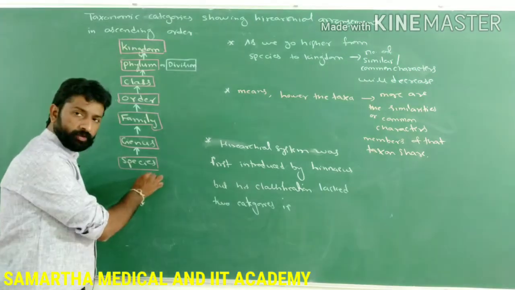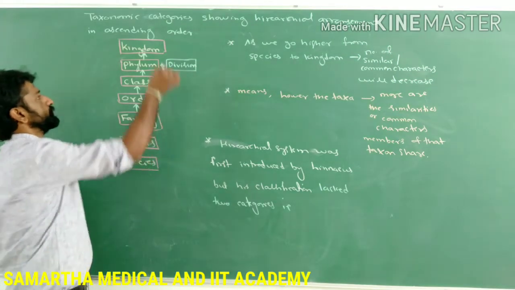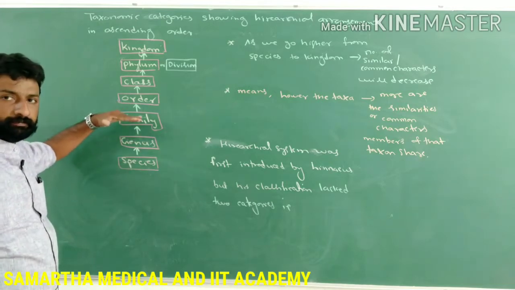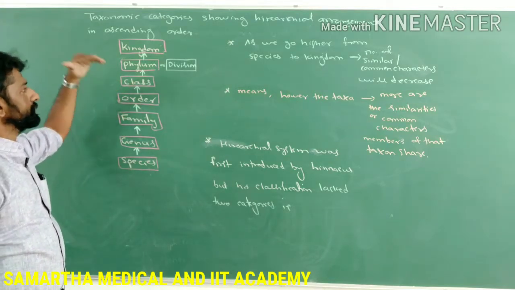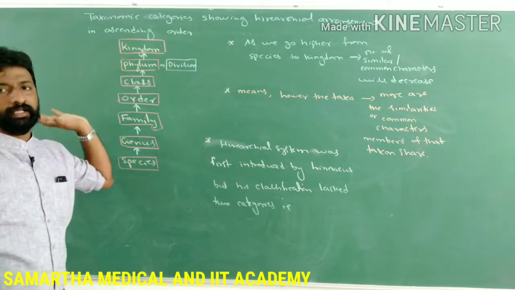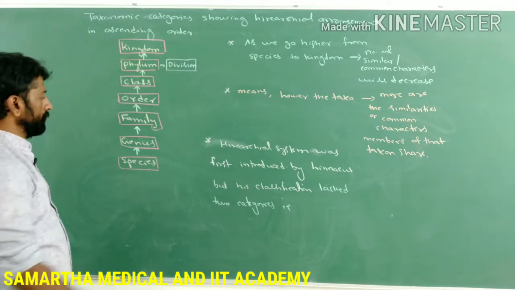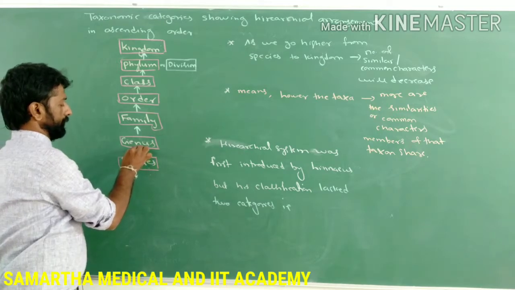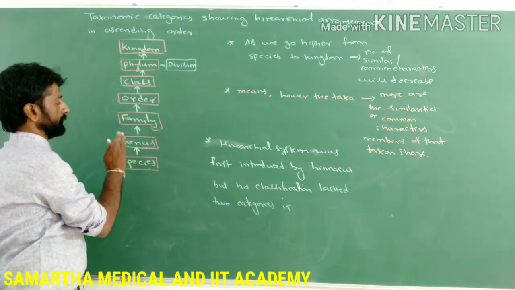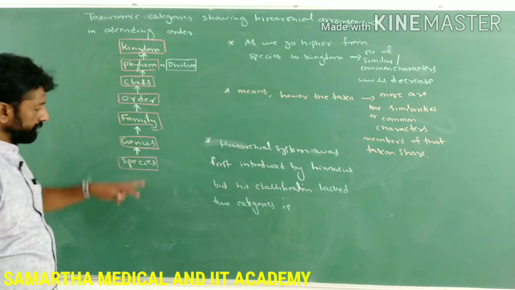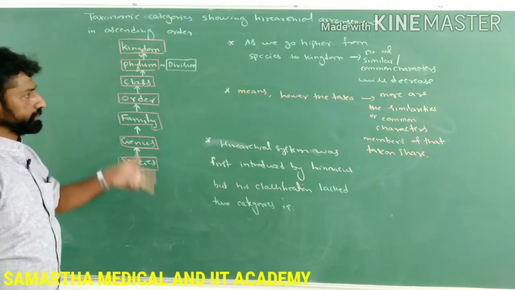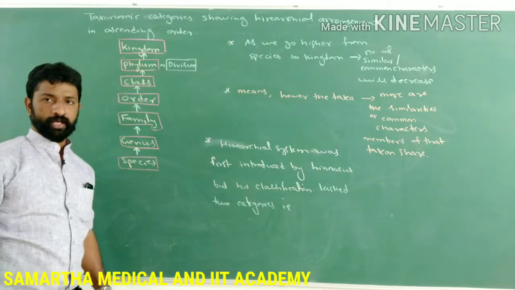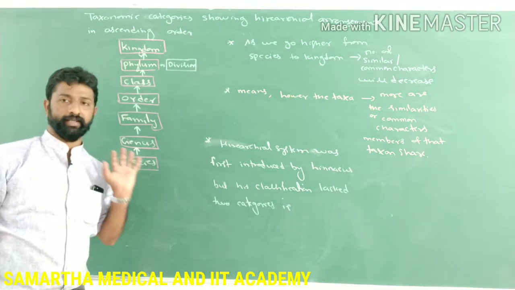When we write the taxonomical categories from species to the kingdom, that is species, genus, family, order, class, phylum or division, and then the kingdom. As the arrow marks are shown towards the upper side, from species to the kingdom, this is called ascending order. If you reverse the arrow marks, that will be the descending order. Remember that.